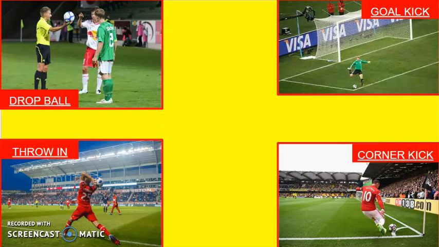Goal kicks are given when the ball is kicked by the offense over the goal line, usually because they missed a shot on goal. Corner kicks are given when the defense kicks the ball over the goal line, usually when they are trying to stop the ball from going into the goal. A drop ball is also used for any other situation that stops the game. For example, when a player gets hurt and a foul was not committed, or when a game is stopped because someone runs onto the field.